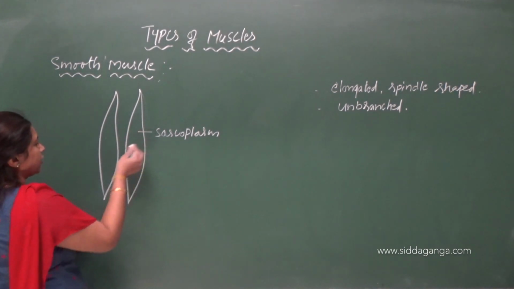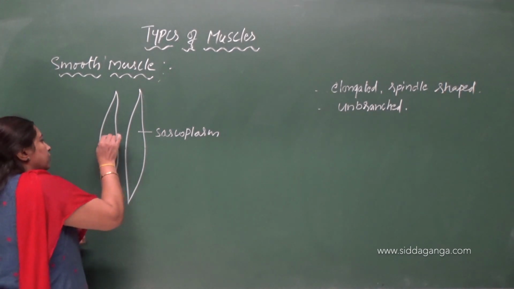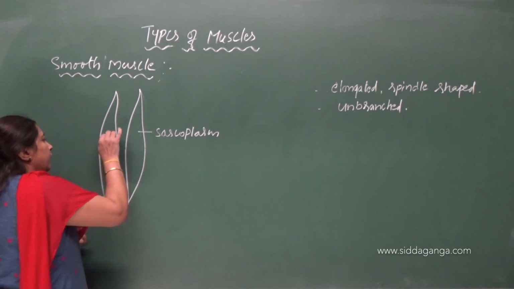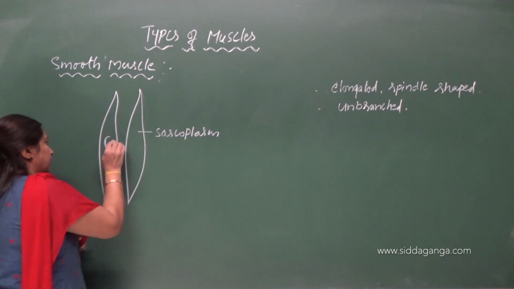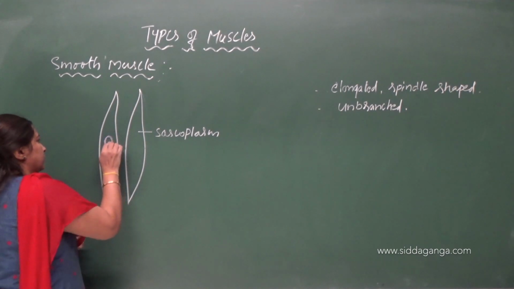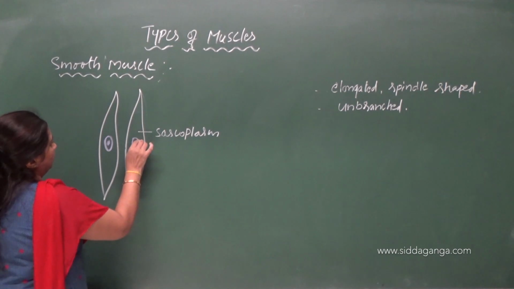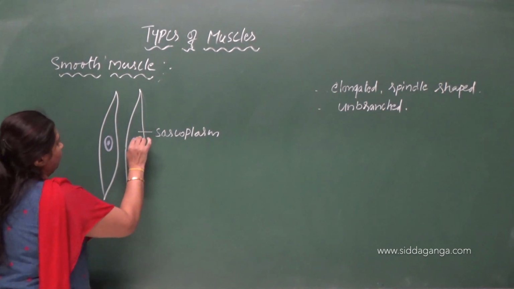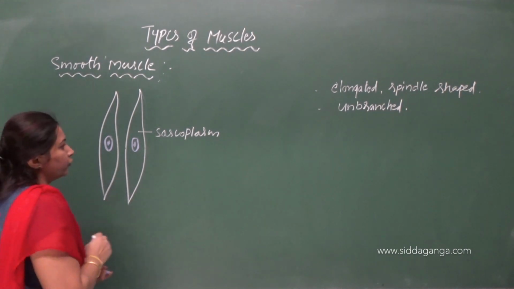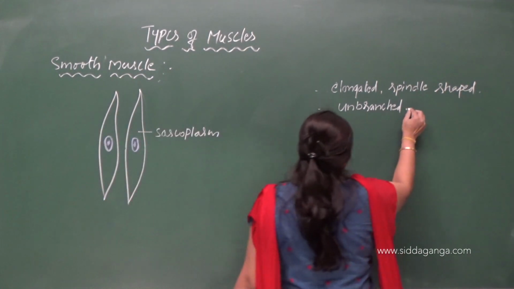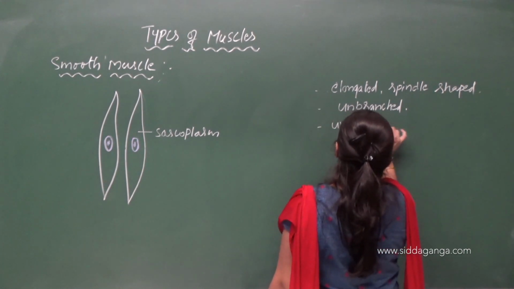The sarcoplasm contains a nucleus, and here there is only one nucleus per cell, so uninucleated.